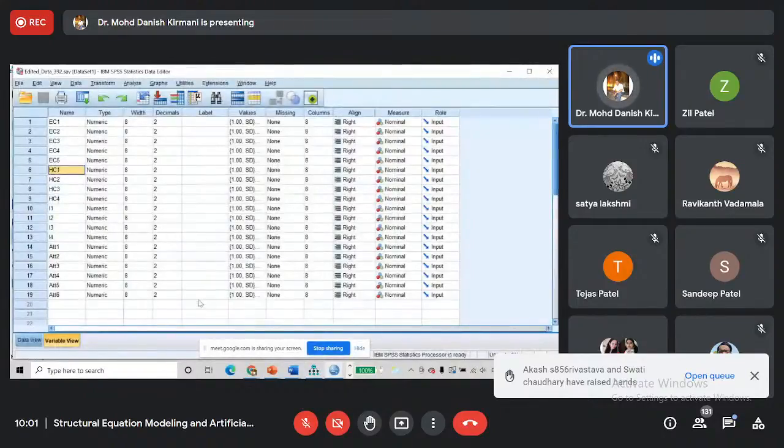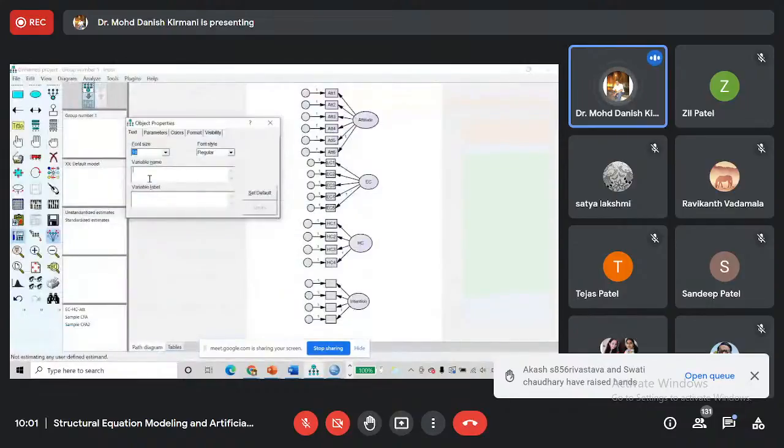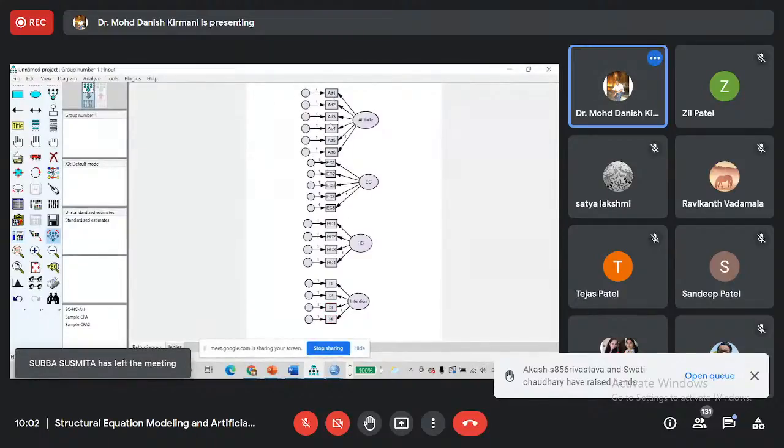For intention, it is I1 to I4. So we should write here I1, I2, I3, and I4. So we have mentioned the names or labels of our observed variables or indicators.